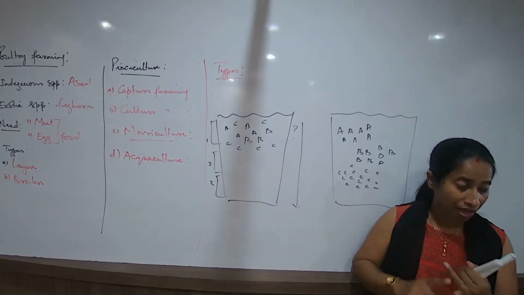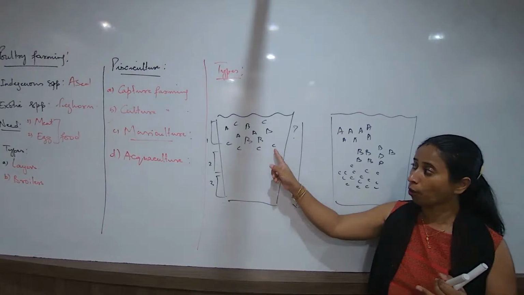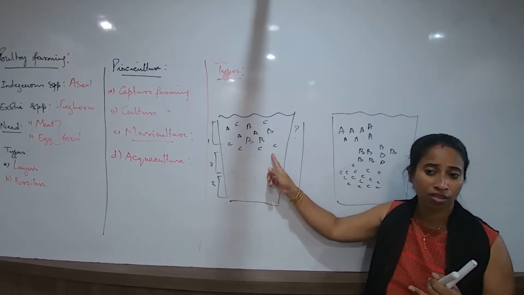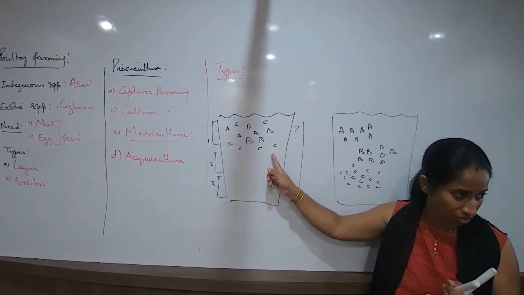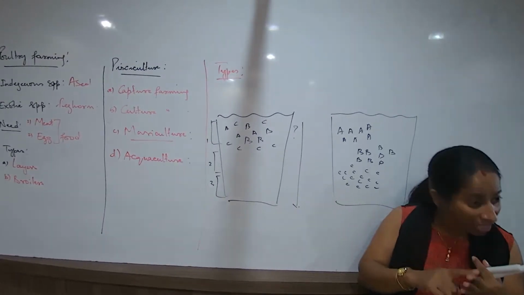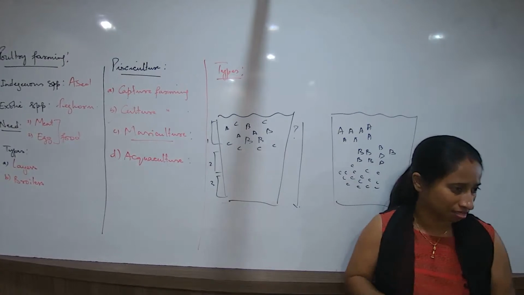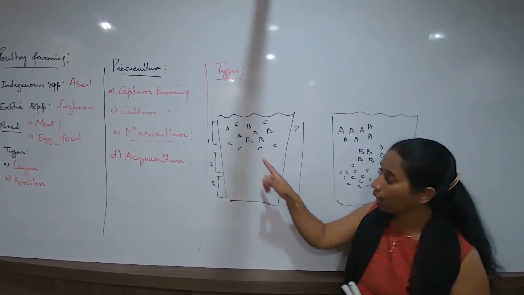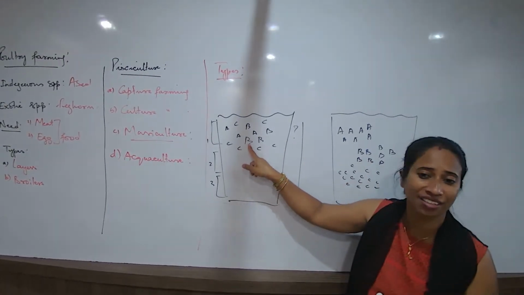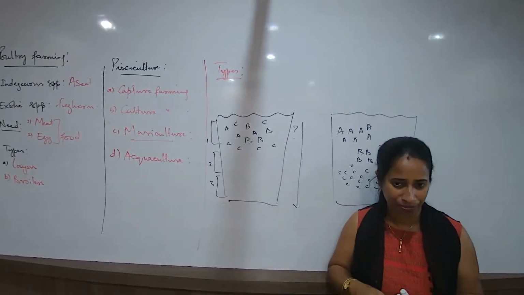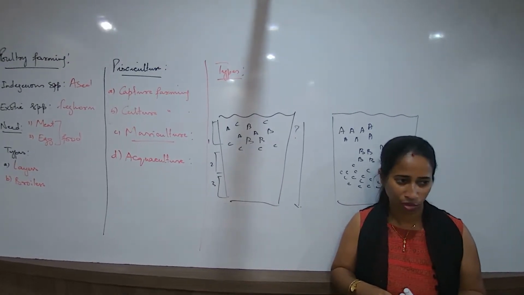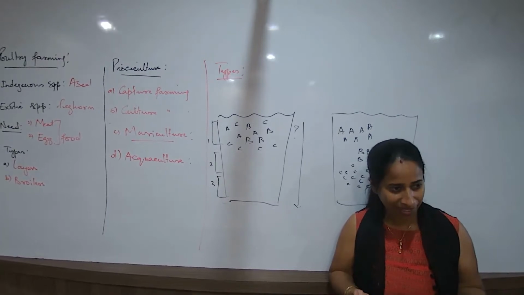They need each other. And number 2 is they are competing so much for food, food and water, food and space. They fight for that. And third is also possible that one may be the predator of the other. C शायद B को खा रहा है. इसके क्या? सी और ए को खा रहा है मेडल दे दो.